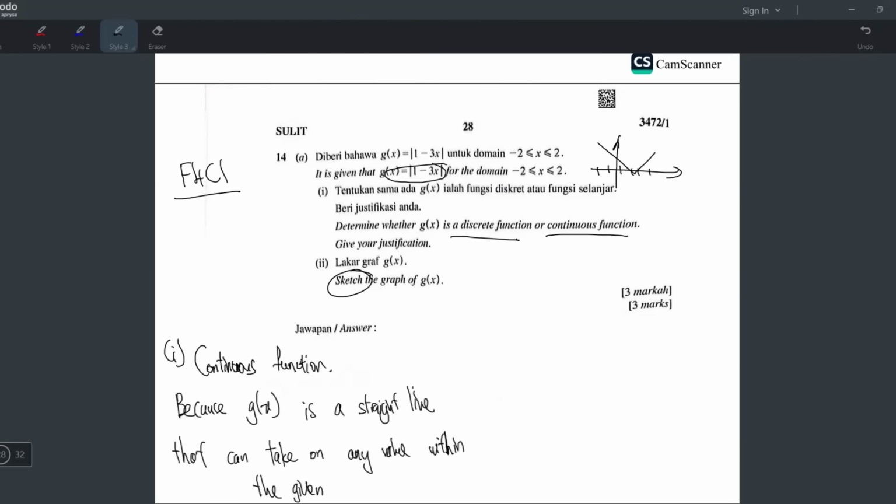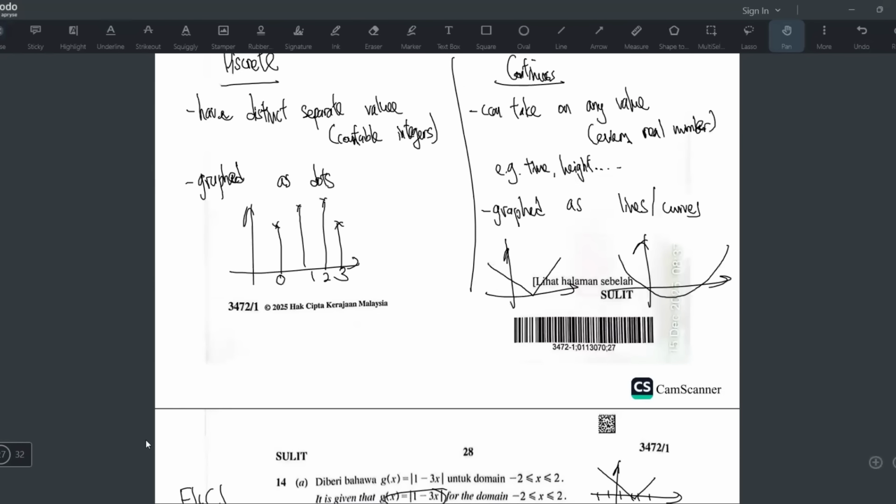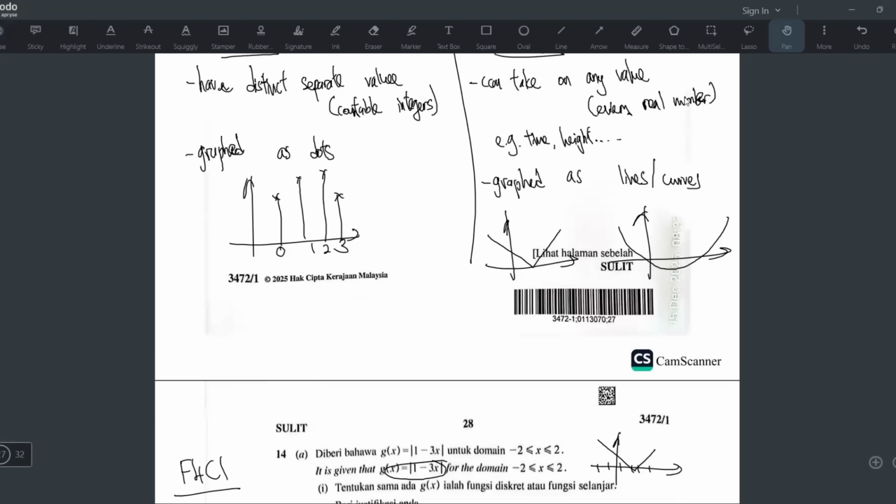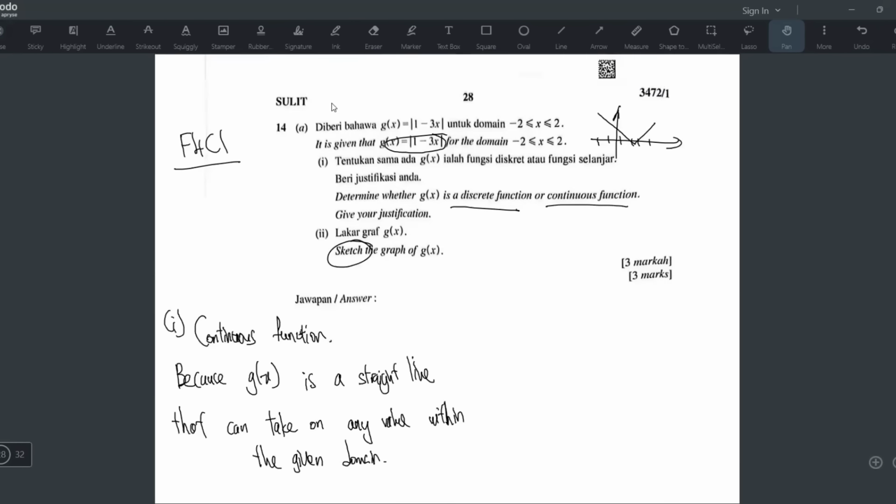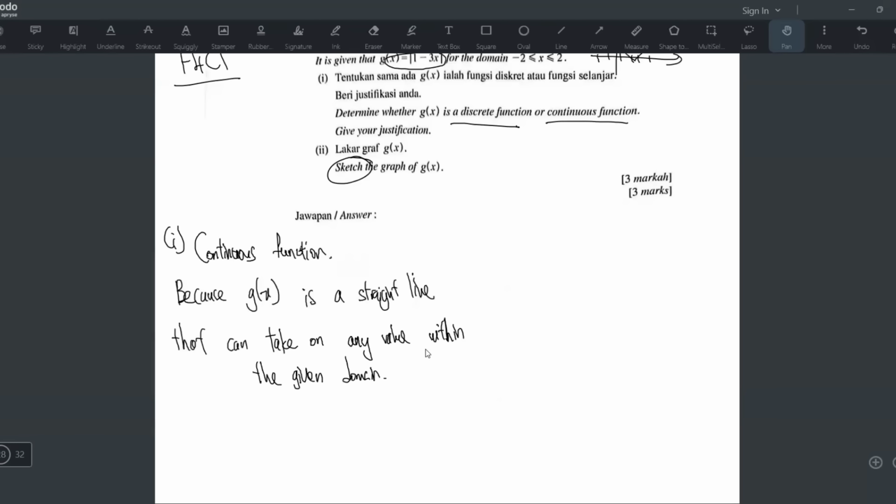Within the given domain, you can also say g(x) is a straight line that can take on every real number. Real number means a fraction is also allowed, decimals also allowed. So it's like taking on every value within the given domain.